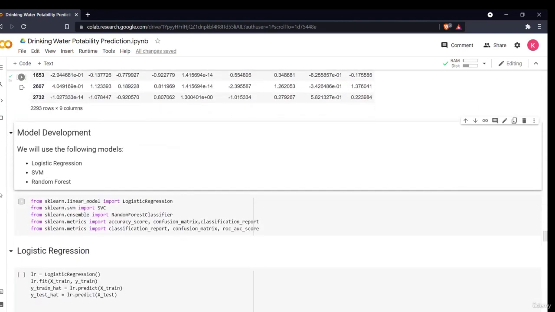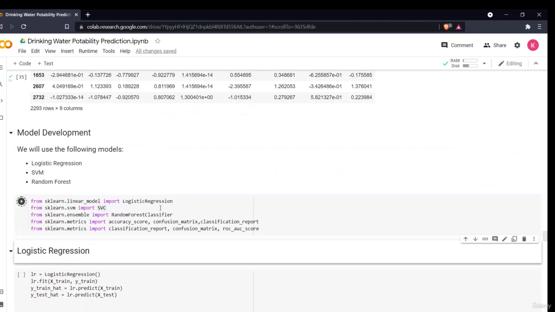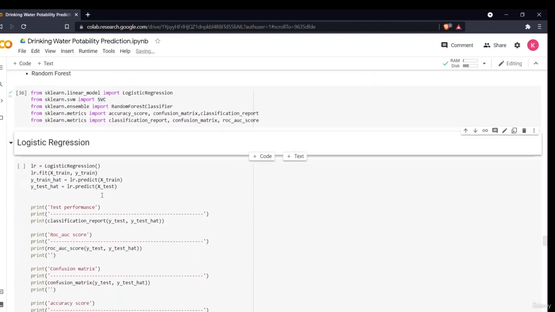So now we'll be using three models. One is logistic regression, second is SVM, then random forest. I'll import all the metrics and the models earlier, so that we don't have to import them again. So now, using the logistic regression. I hope you're all familiar with logistic regression. Logistic regression is basically a regression technique, but it is mostly used for classification problems, because it is best suited when the output is in the form of 0 or 1, which is probably the case here. So we'll be using logistic regression.